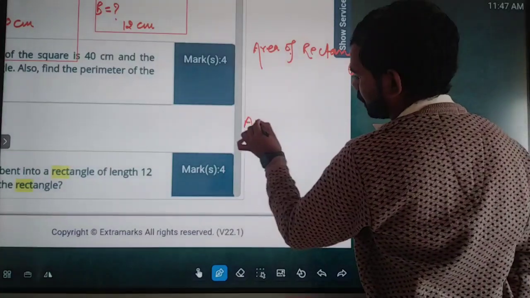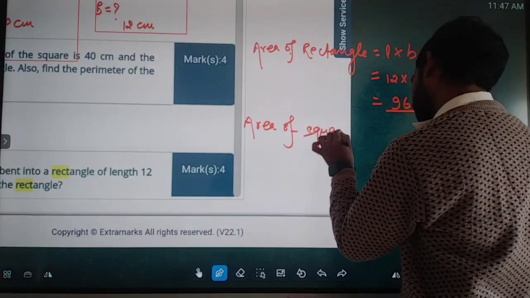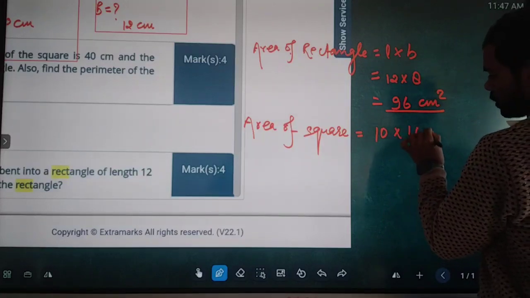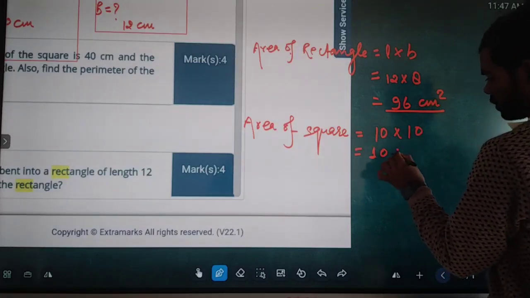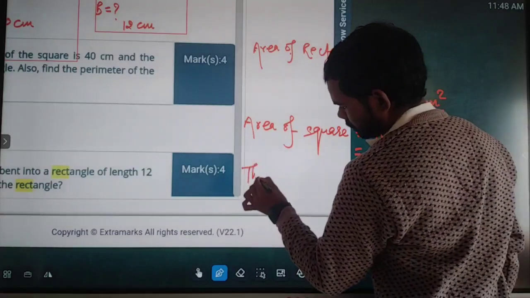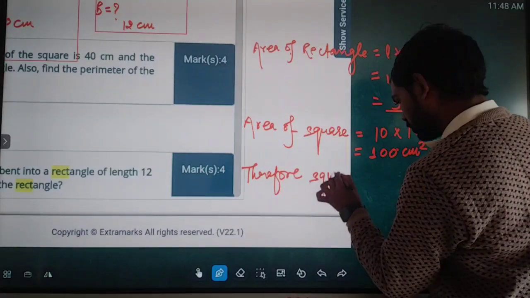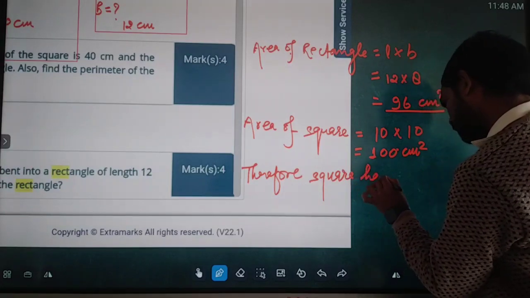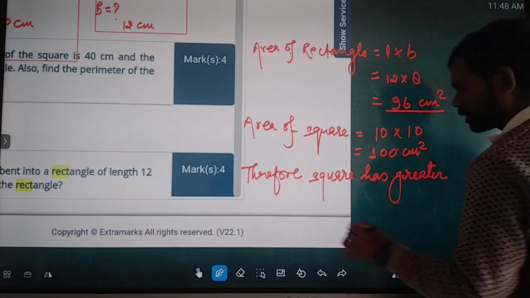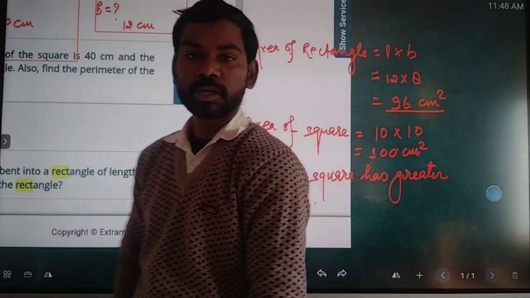Again we find area of square, and this is equal to 10 into 10, which is equal to 100 centimeter square. Therefore square has greater area. Square has greater area. So I hope it is clear.